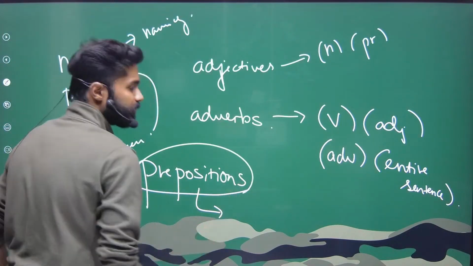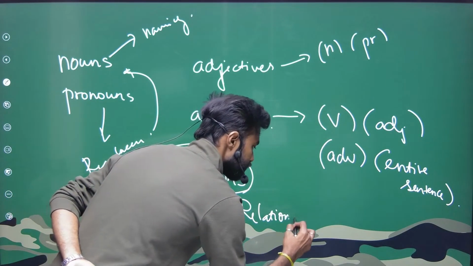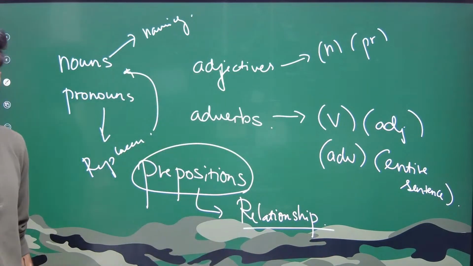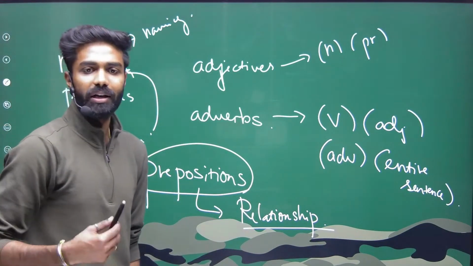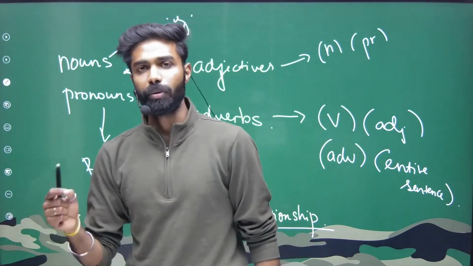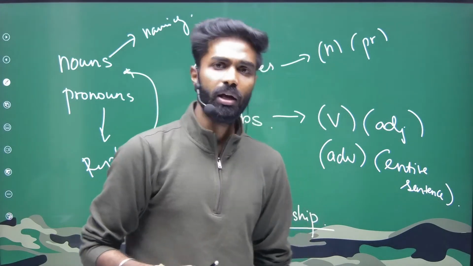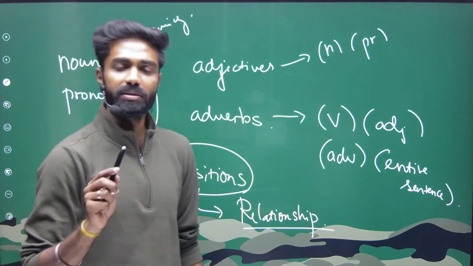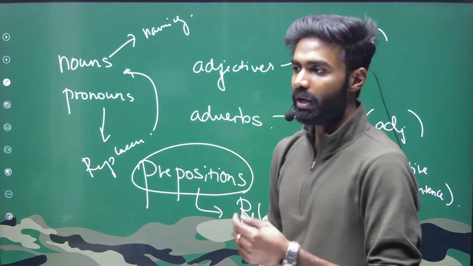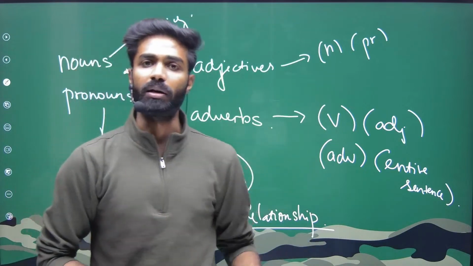Prepositions are those words which show the relationship. I repeat, prepositions are those words which show the relationship between a noun or noun phrase or pronoun in a sentence and another word within the same sentence. So prepositions are words showing the relationship between nouns and pronouns already in the sentence and another word.